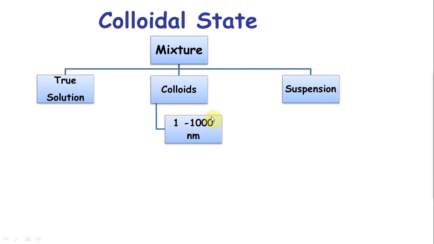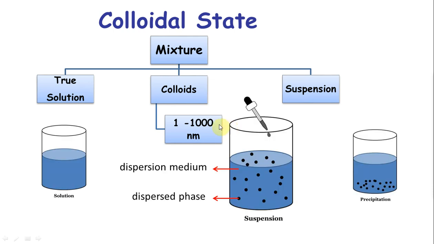Example, milk. Milk is a colloid. So here is a brief example. The true solution is something where you cannot have your solute molecules clustered together. All the solute molecules are separated by the solvent, because of solvation. Whereas precipitation is where they precipitate at the bottom, with the corresponding Ksp. A colloid is something where even if you give enough time, it doesn't settle down. For example, milk might go bad, but it doesn't settle down.